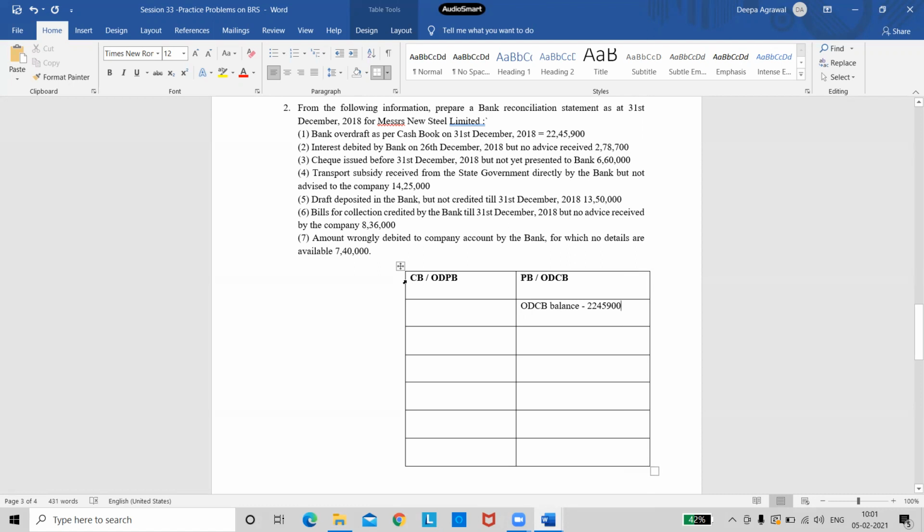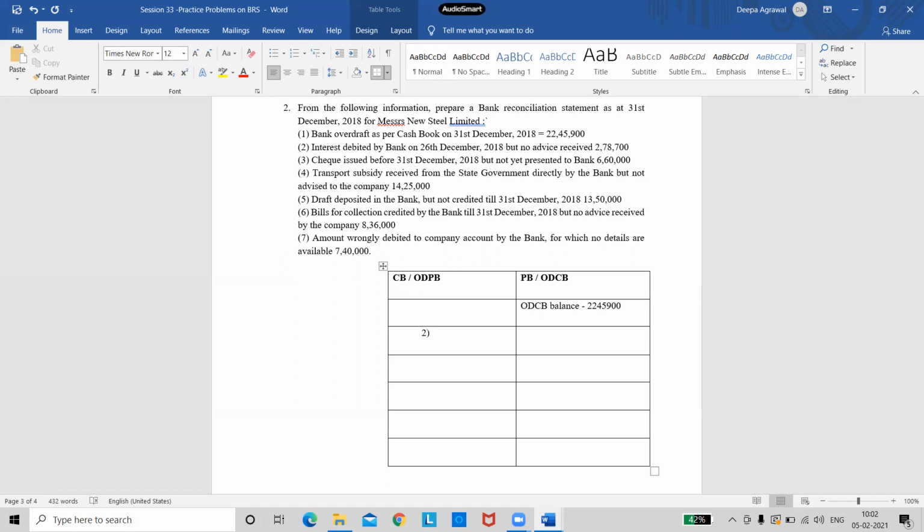So remember, the right side column transaction is given. So I will do all my calculations according to the left side. Right? Because whichever side is given, I do calculations according to the opposite side. So come to the second one now. First one I've already written. So see the second one.